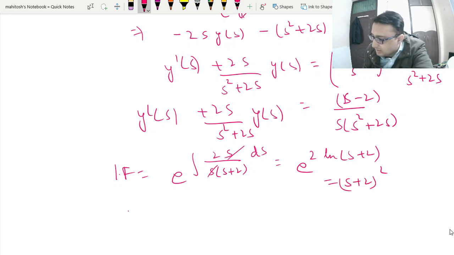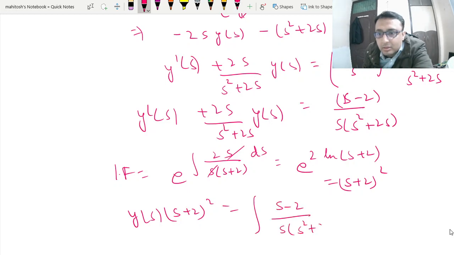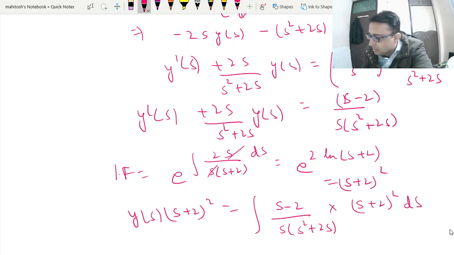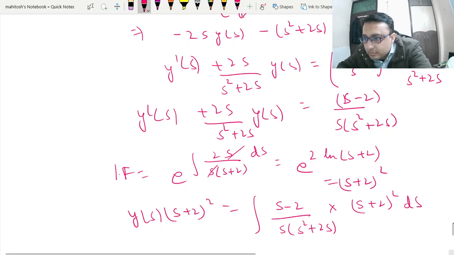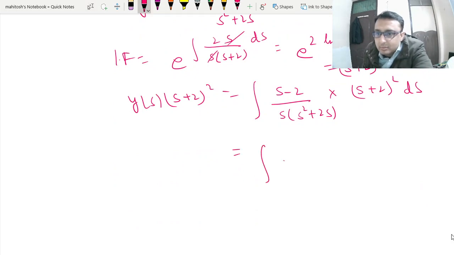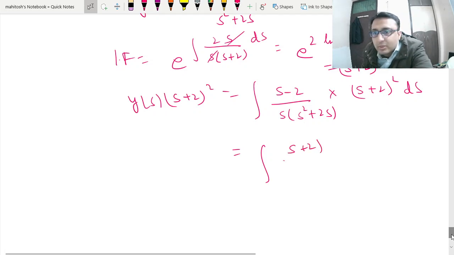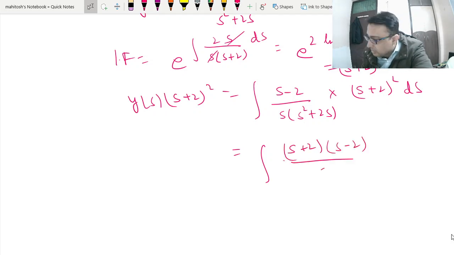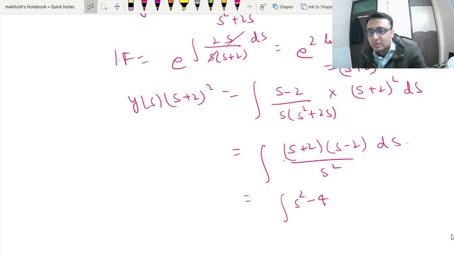So we can write this as y of s into the integrating factor is equal to the integral of s plus 2 into s minus 2 upon s square dx.